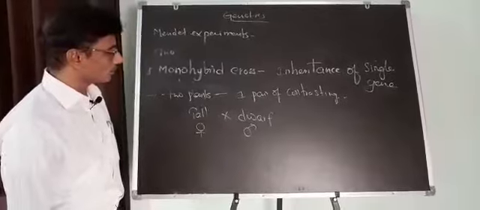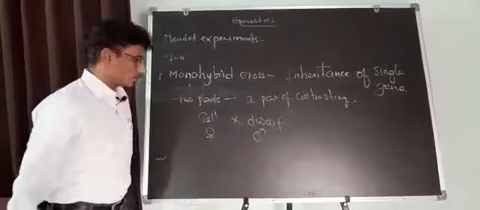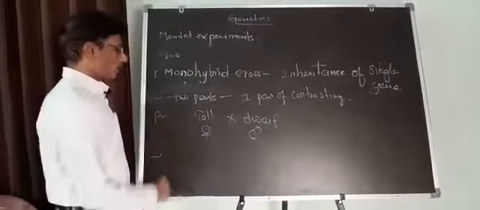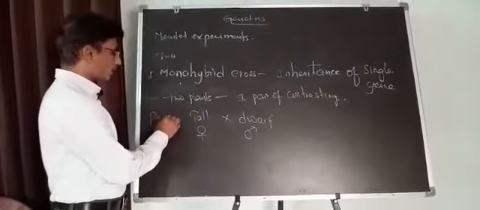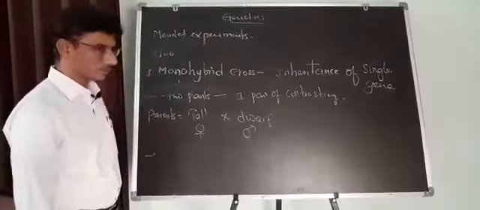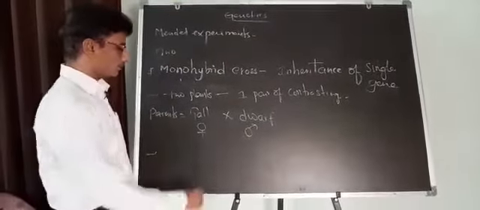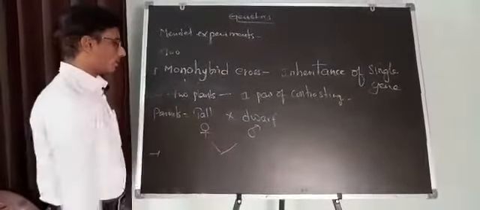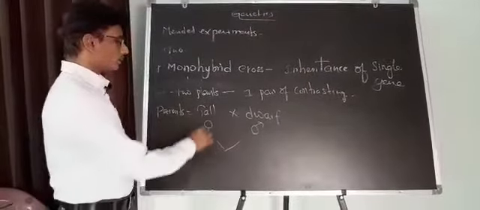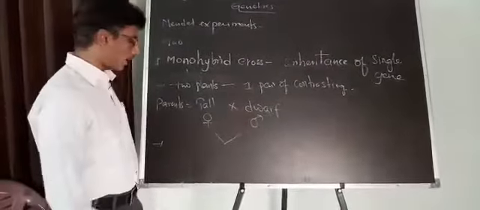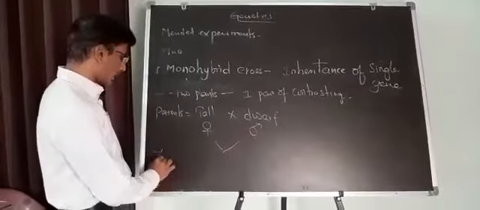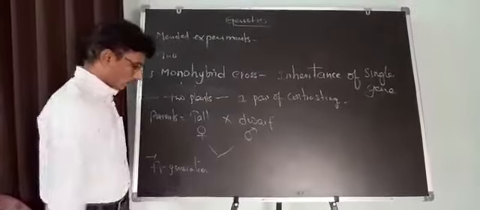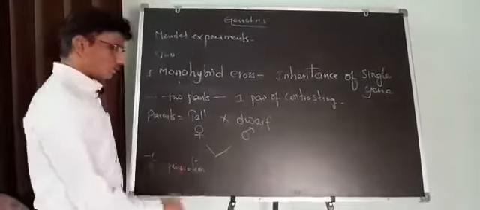Then what will happen? When you cross, these two are called the P generation, or parental generation, or parents. When you cross the two parents, tall plant with dwarf plant, you get a generation known as the F1 generation, the first filial generation.